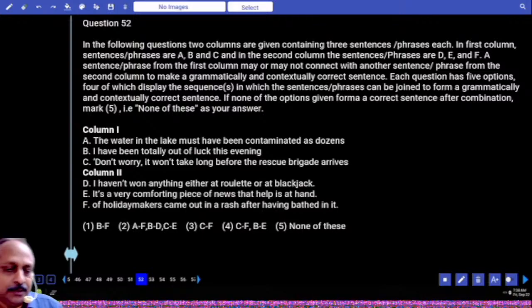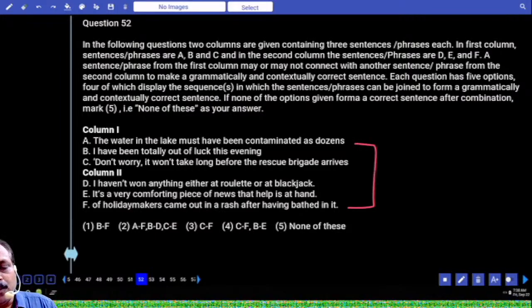Question number 52. The water in the lake must have been contaminated as dozens of holiday makers, dozens of something, came out in a rash after having bathed in it. Perfect. I have been totally out of luck this evening. Why? I haven't won anything either at roulette or at blackjack.